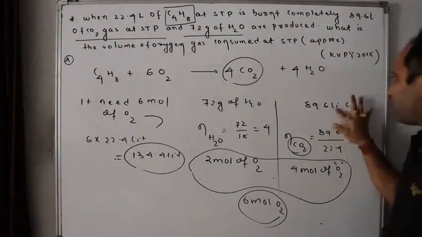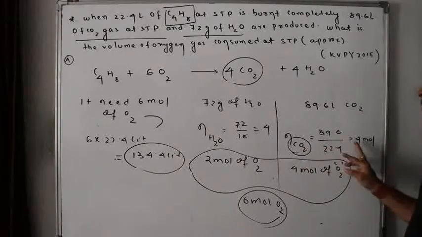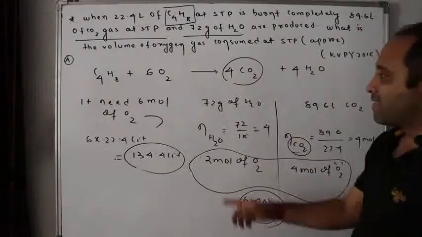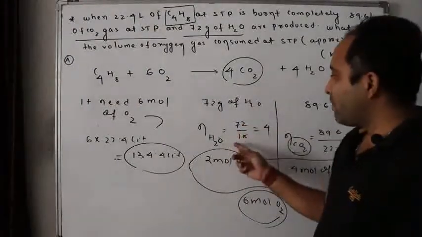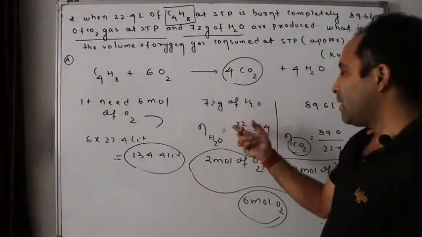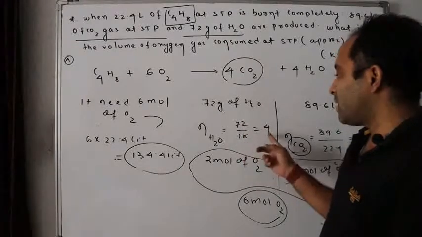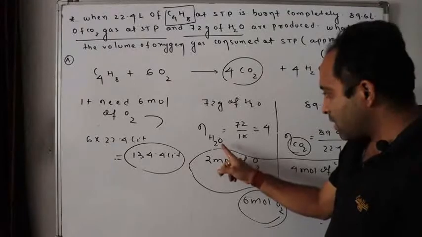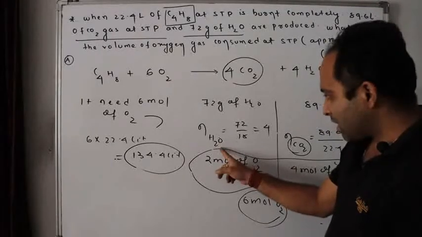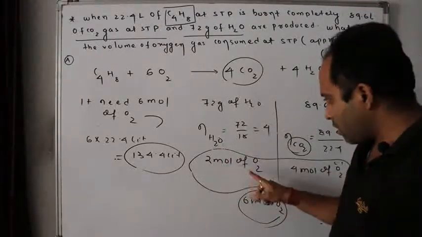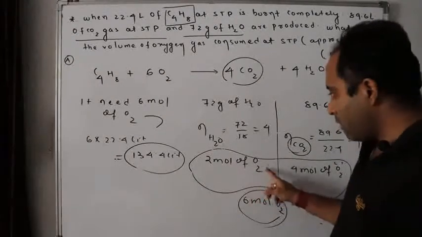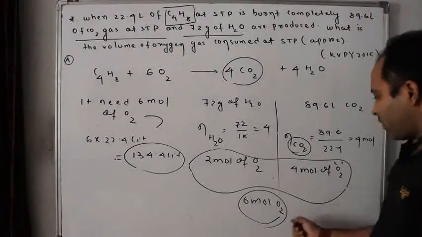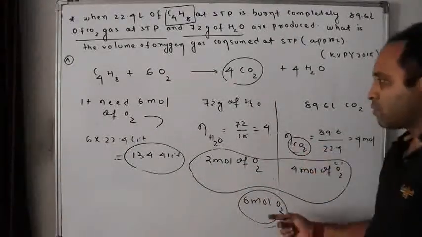89.6 liters means how many moles? 4 moles. 4 moles means 4 moles of O2 is present inside this. Now 72 grams of water, how many moles? 72 by 18. 72 is the mass given, 18 is the molar mass, it is 4 moles. So 4 moles of water, each mole has how many oxygen atoms? So 4 moles will have 2 moles of O2. So for this I require 2 moles, for this I require 4 moles. So total I require 6 moles of O2.